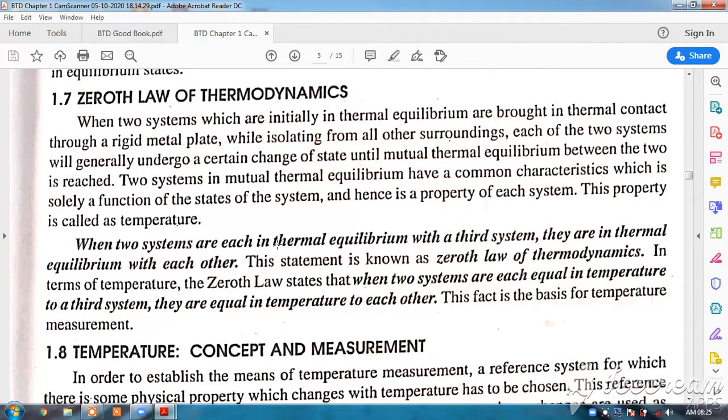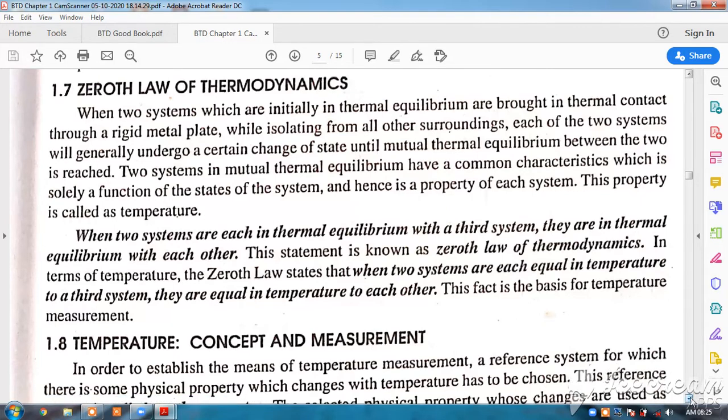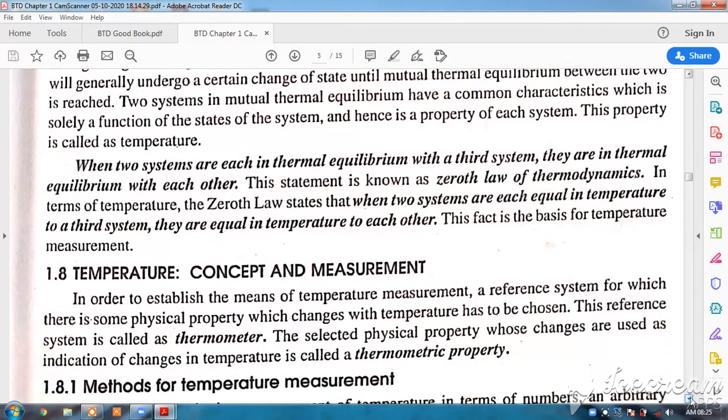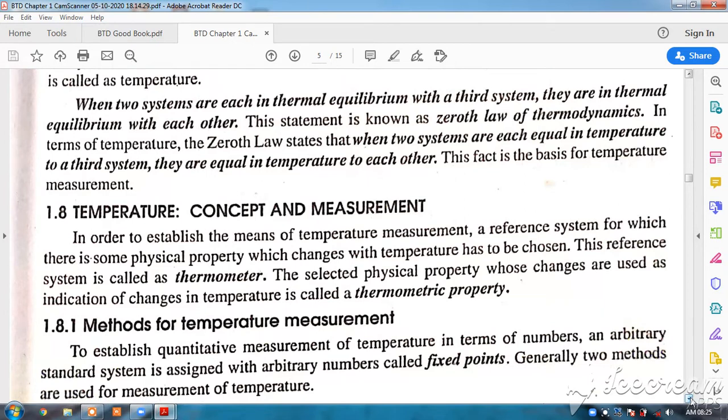When two systems are in thermal equilibrium with a third system, then they are in thermal equilibrium with each other. Okay, this is the zeroth law of thermodynamics. So in the next discussion, we will see the concept and measurement of temperature.